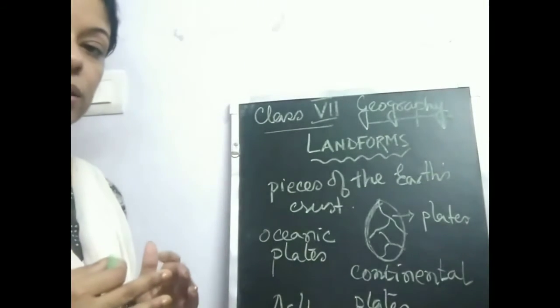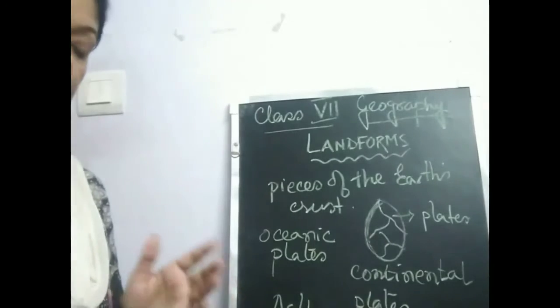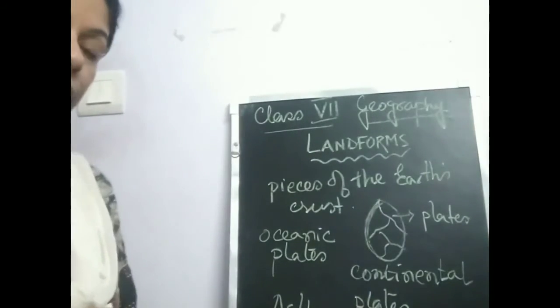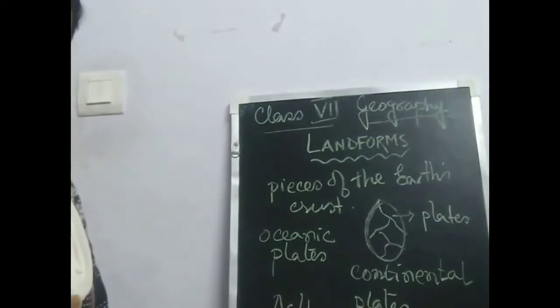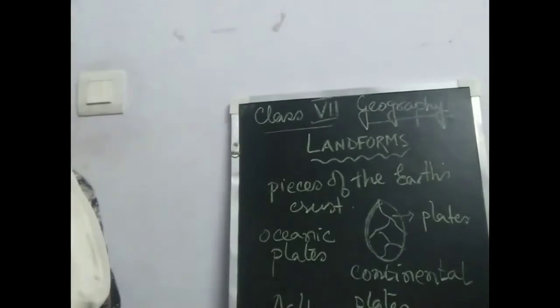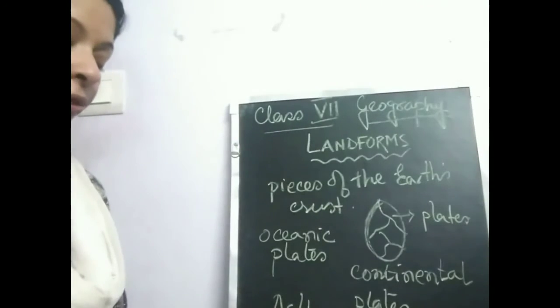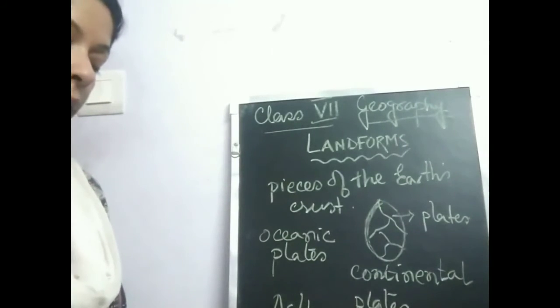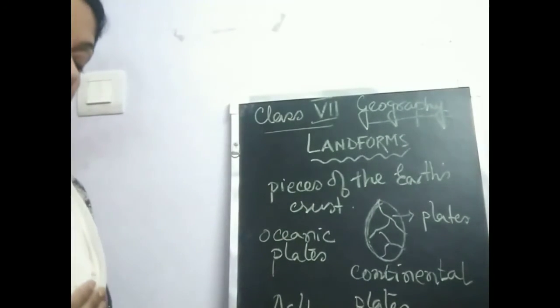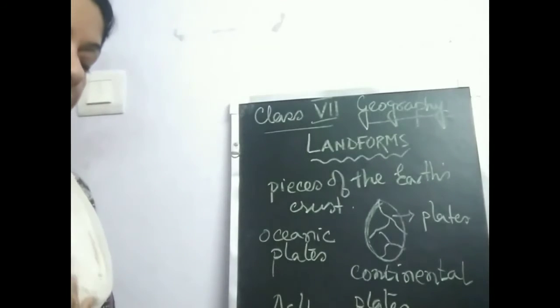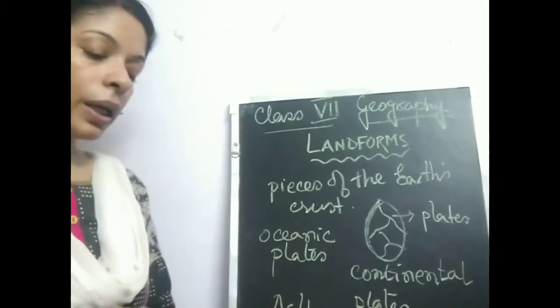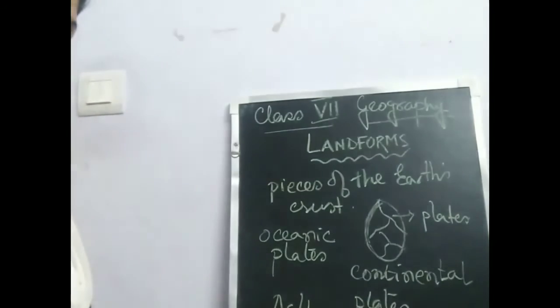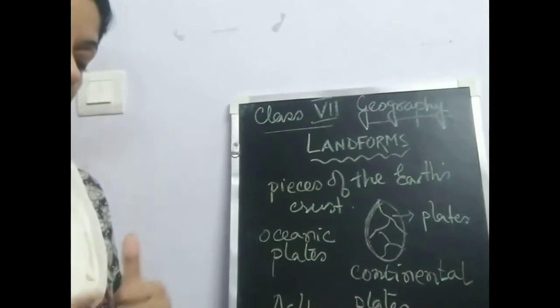As a result of the movement of the oceanic and the continental plates, there occur volcanic eruptions and earthquakes. And what is happening? When the oceanic plate and the continental plates are trying to take the place, they converge.